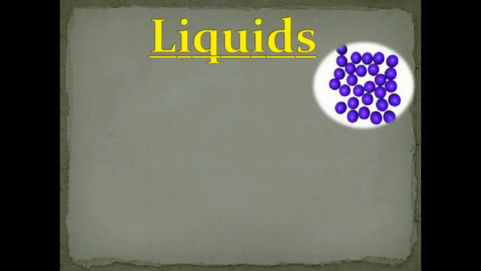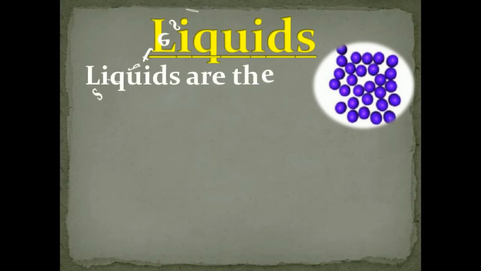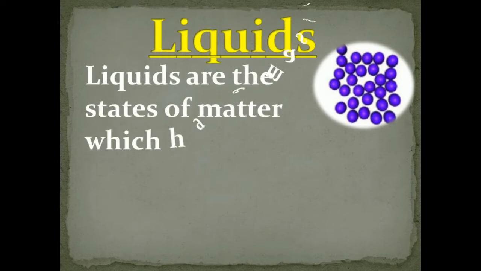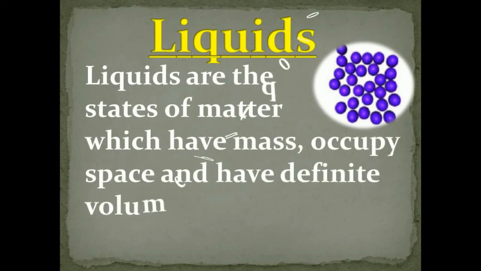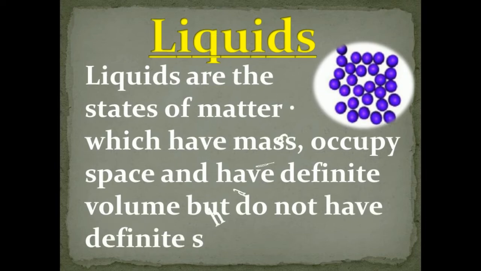Now we will go to liquids. Liquids are a state of matter which have mass, occupy space, and have definite volume, but do not have definite shape. They take the shape of the container where they are kept.